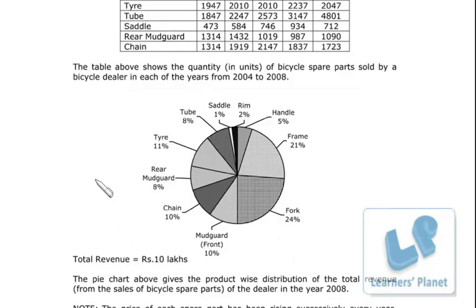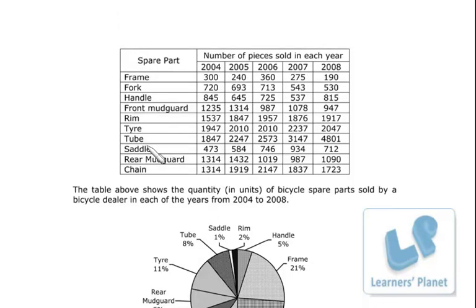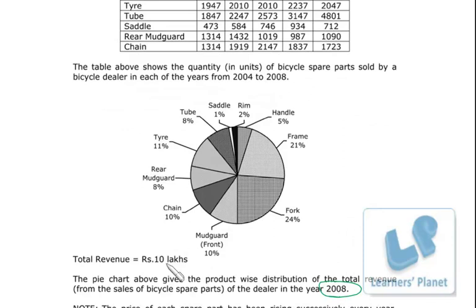Okay, next is total revenue rupees 10 lakh. The pie chart above gives the product wise distribution of the total revenue from sales of bicycle of the dealer in year 2008. Okay, so in year 2008 total sale was this, right? And the total revenue generated is this.